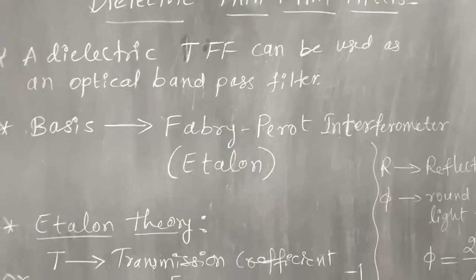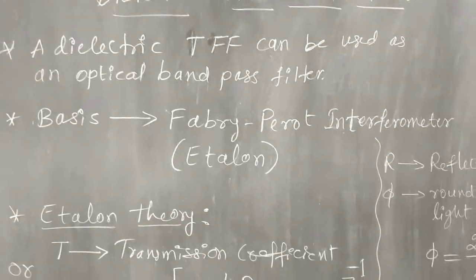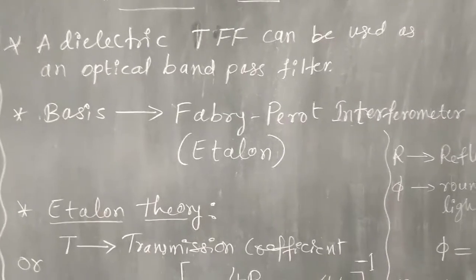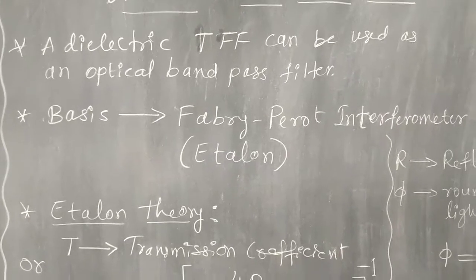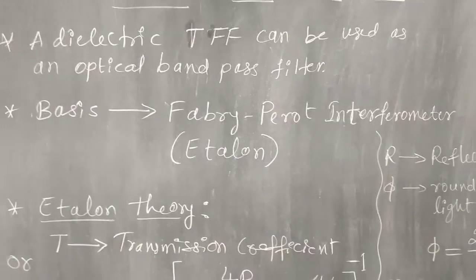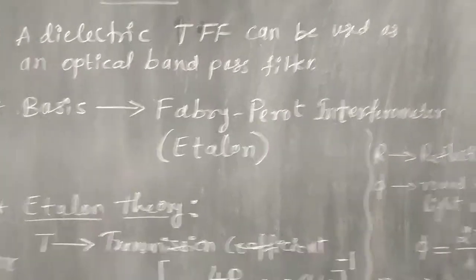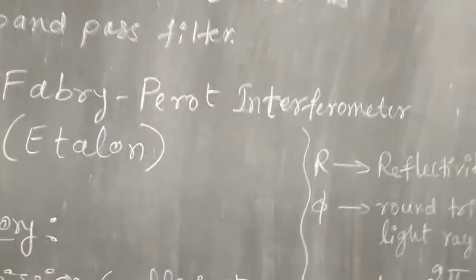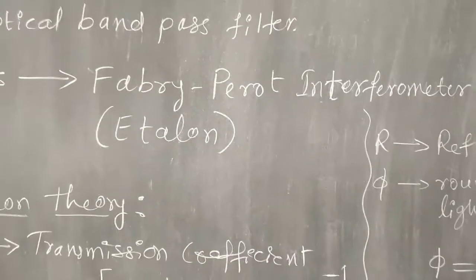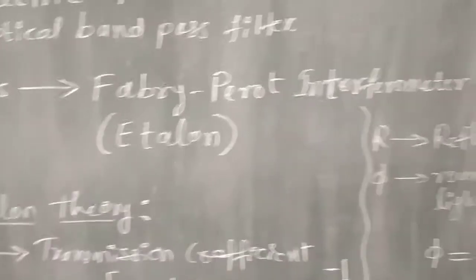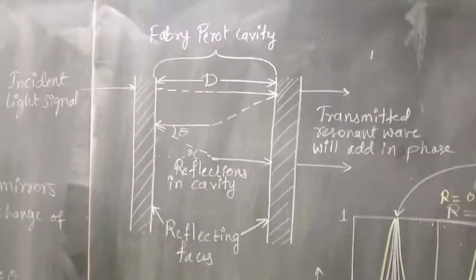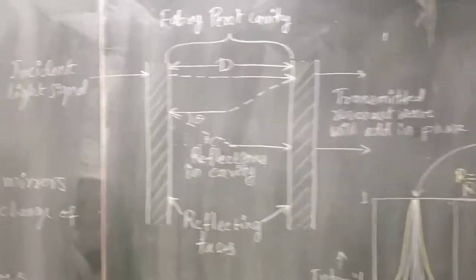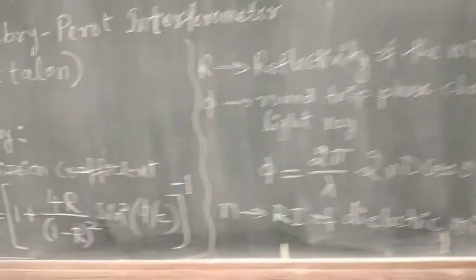Okay, thin film filters, dielectric materials, two materials means two phases. If I use one beside the other and if I pass the signal through it, it can be used as a filter, and the basis of this fundamental lies in the Fabry-Perot interferometer. Okay, it is also called an etalon. So we have some etalon theory for it, and for this Fabry-Perot interferometer I have drawn a diagram here. Okay, you can observe this diagram. I will explain this diagram in a while, and we will have a look at this etalon theory.